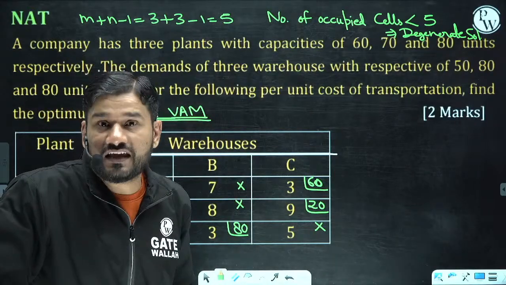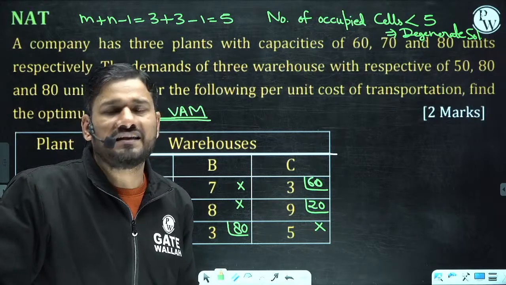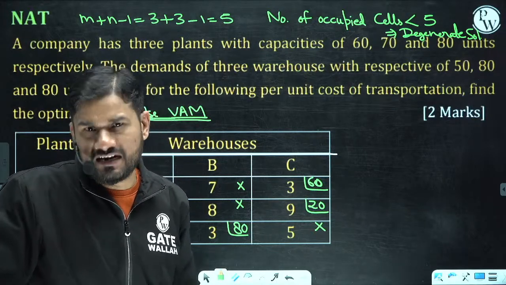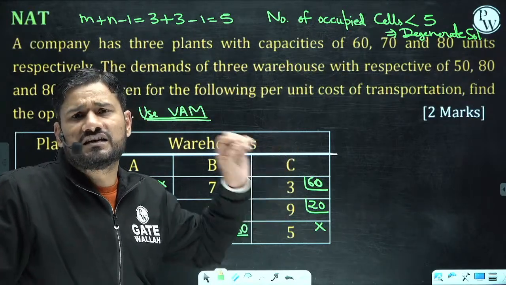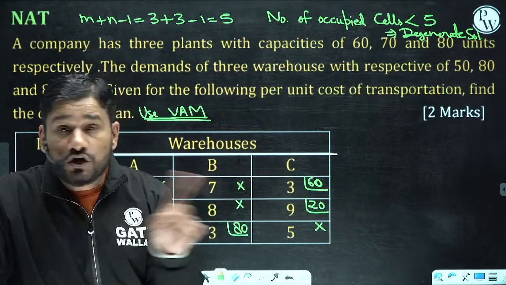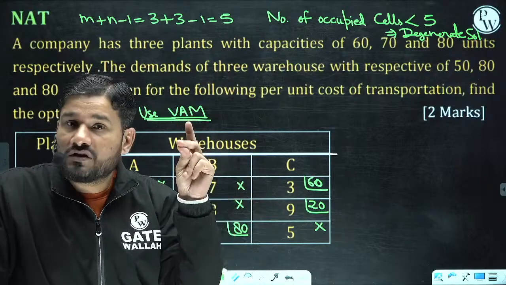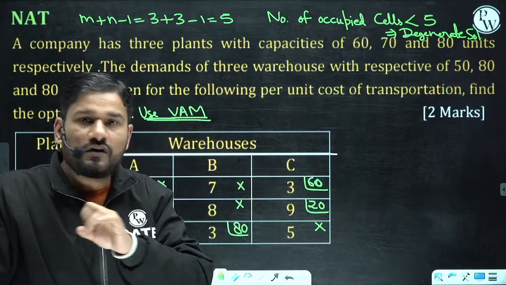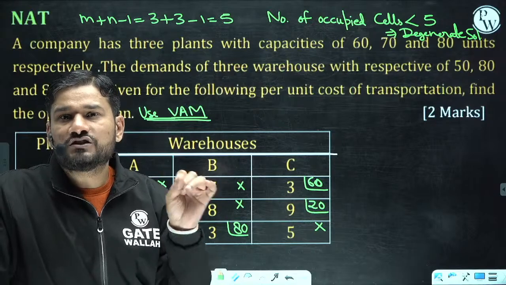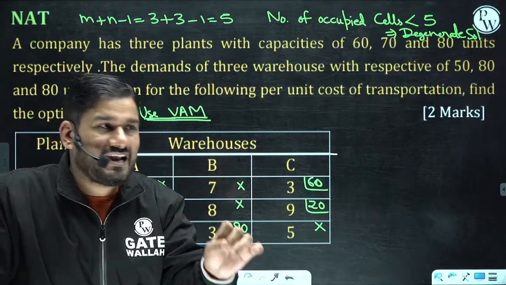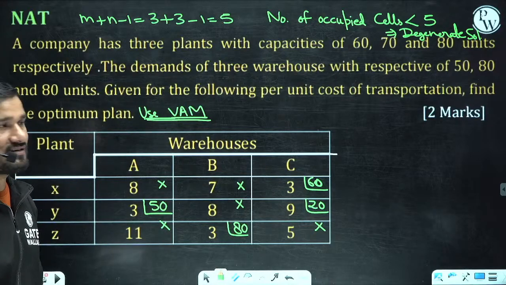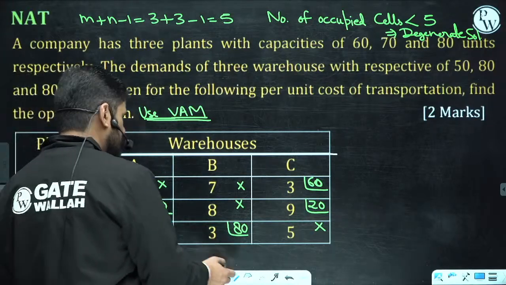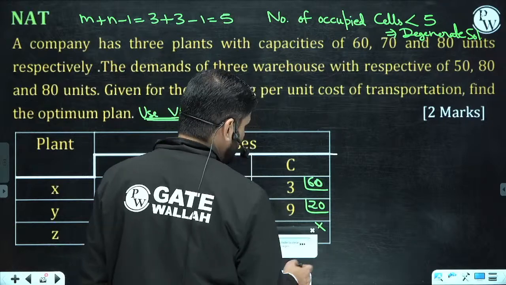And in that case, just think, should I put some epsilon quantity somewhere? Just to remove the degeneracy, I will not use the UI plus VJ concept. I will give you the fast trick. First of all, help me: where should I put the small quantity epsilon? Sir, obvious, the unfilled least cost cell.